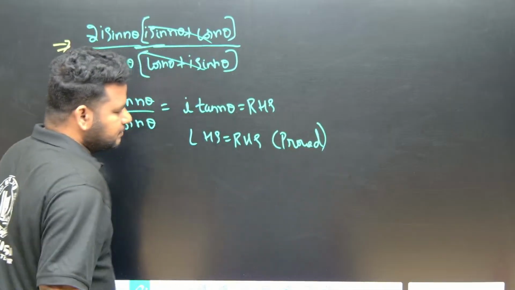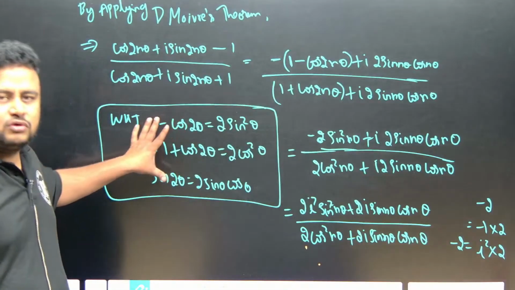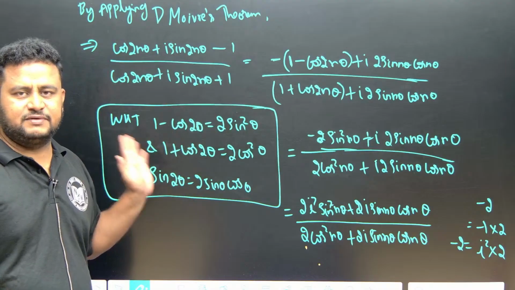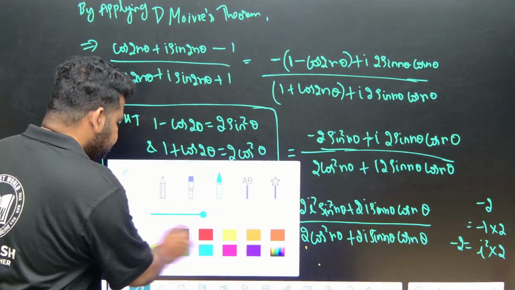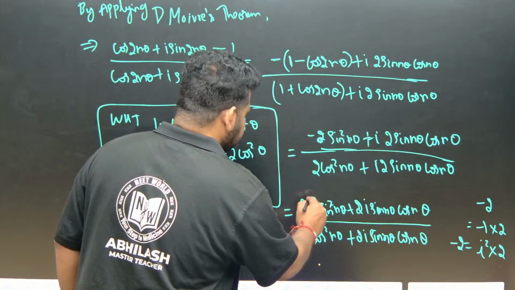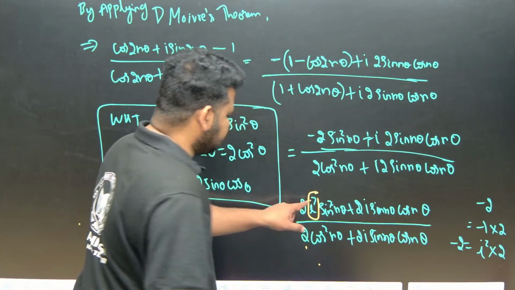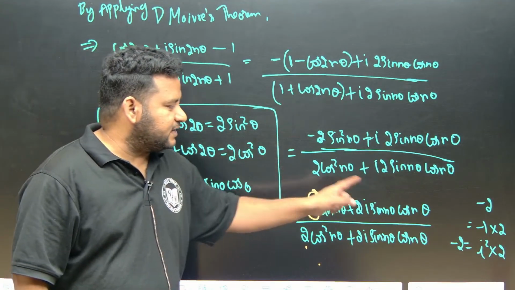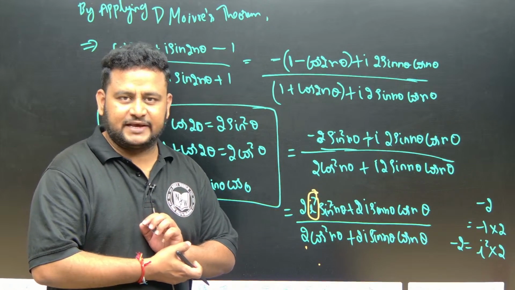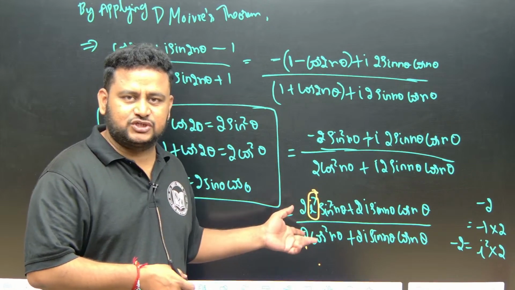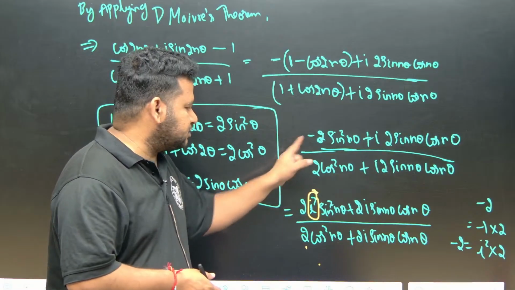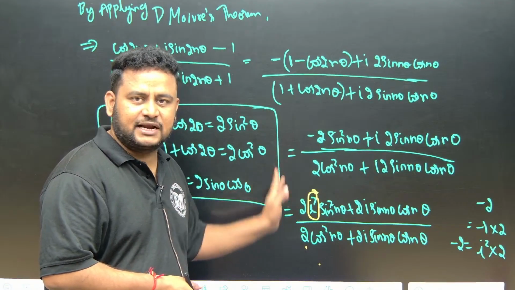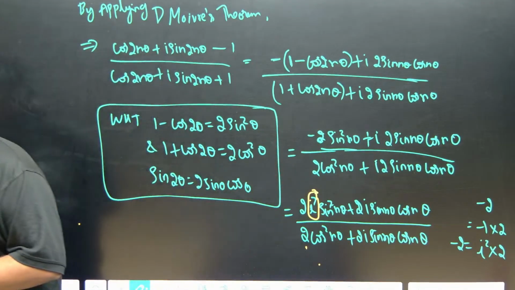Very simple. Here the most important thing is you have to know these results of trigonometry, apply them there, then it is very simple. And most importantly, this minus 1 you will write as I square, so that will become I square. This is one of the key steps you have to keep in mind. Minus 1 should always be written as I square depending on the question. Here I use that because this negative I have to eliminate, so instead of minus 1 I will write I square. Please keep this in mind, friends.